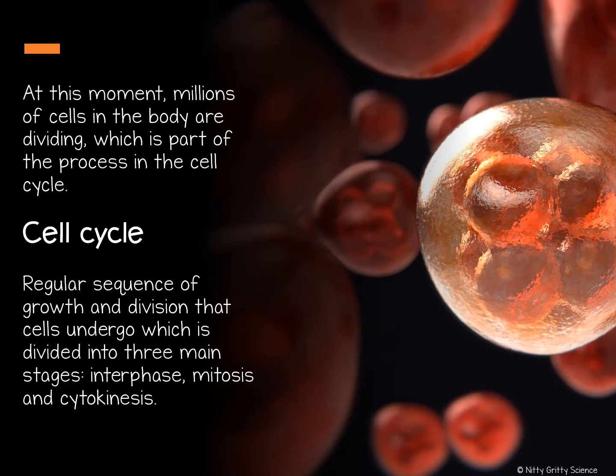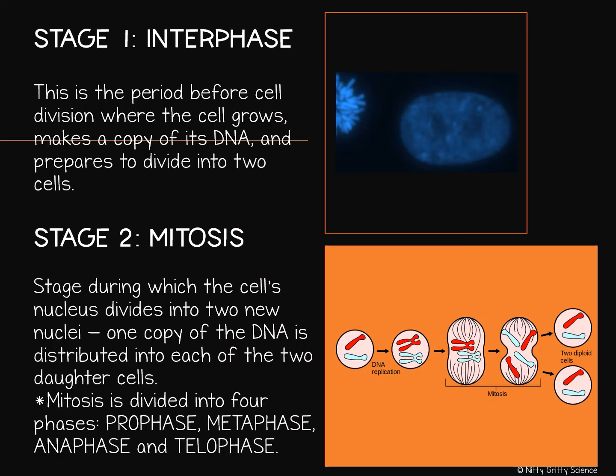The cell cycle is the time of growth and division of a cell and is divided into 3 stages: interphase, mitosis, and cytokinesis. The busiest phase of the cell cycle is interphase. This is the first stage and is the period before cell division. During interphase, the cell grows, makes a copy of its DNA, and prepares to divide into 2 cells. Once the DNA has replicated, preparations for cell division begin. The cell will then begin to produce structures that it will use to divide into 2 new cells.